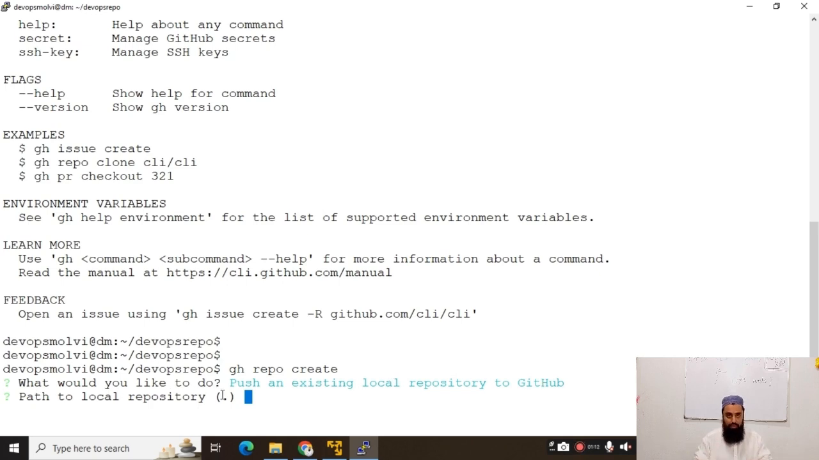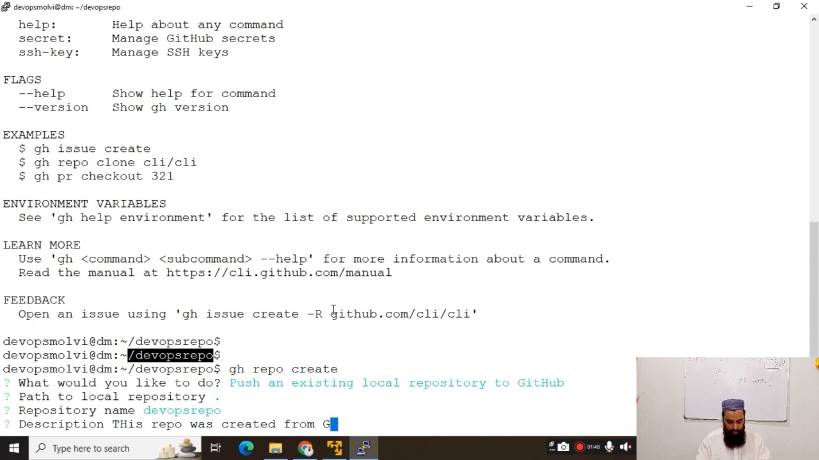Dot means the current path where I am currently now. I'm in the DevOps repo directory, so I will use this path. Dot, okay, dot. Now repository name, the same name. I would like to use DevOps repo, and any description like this repo was created from Git from command line, because we have created this repository from command line, and now we are going to push it